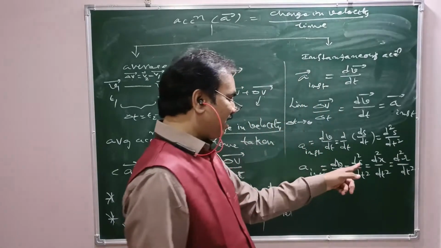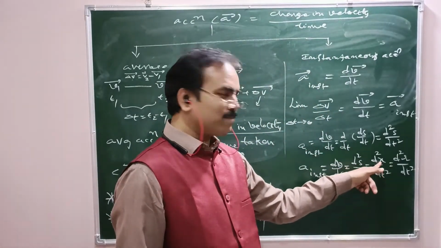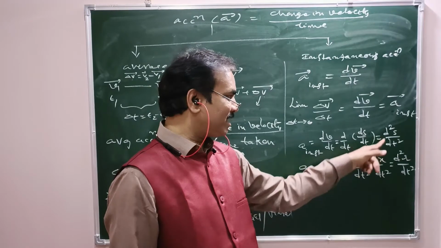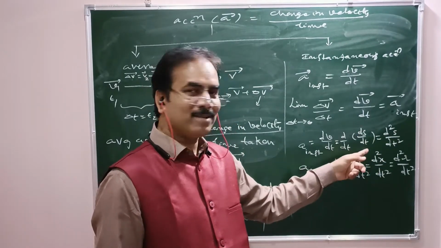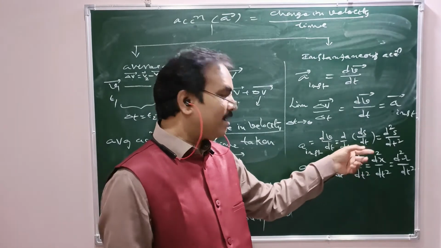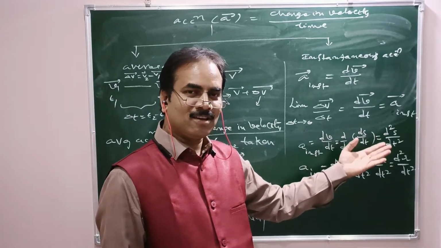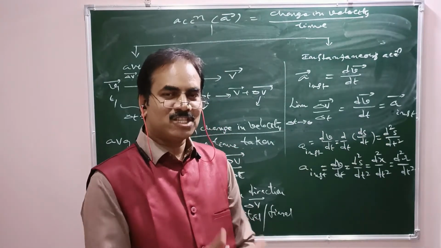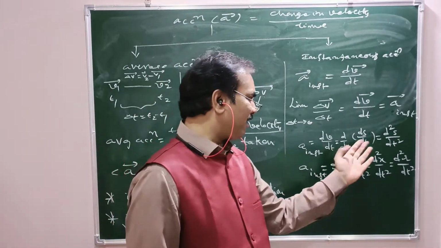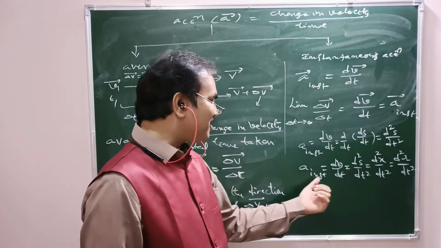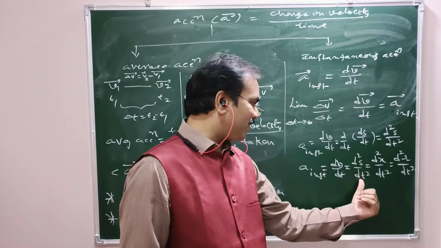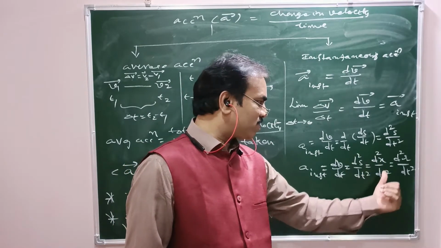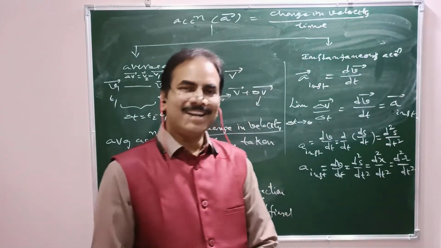Right? dx by dt means the rate of change of position, ds by dt means the rate of change of displacement, dr by dt means the rate of change of position vector. So in different situations we can write in different ways. Am I right? So a instantaneous equals either dv by dt or d square s by dt square or d square x by dt square, otherwise d square r by dt square.